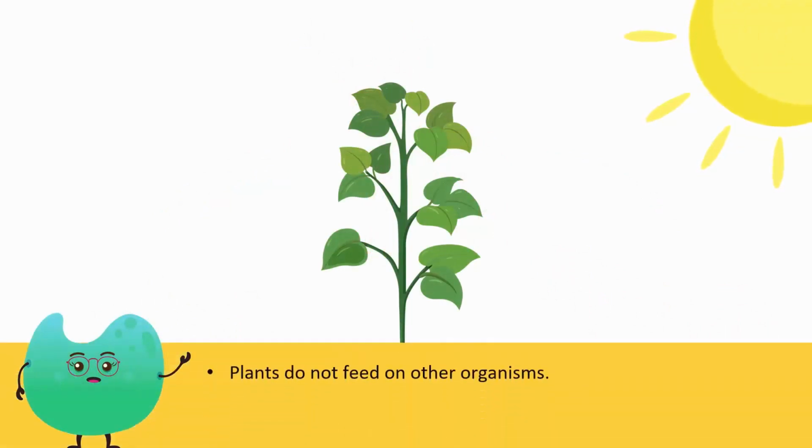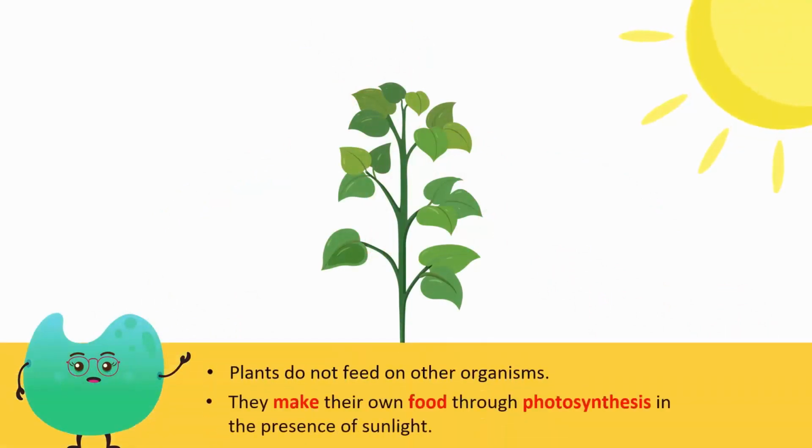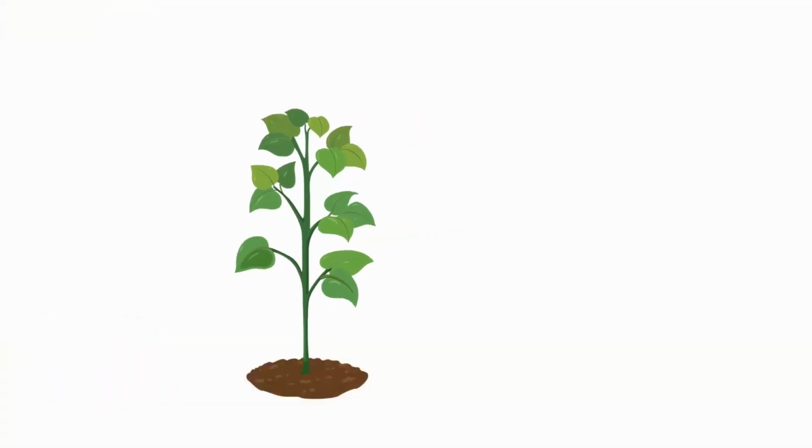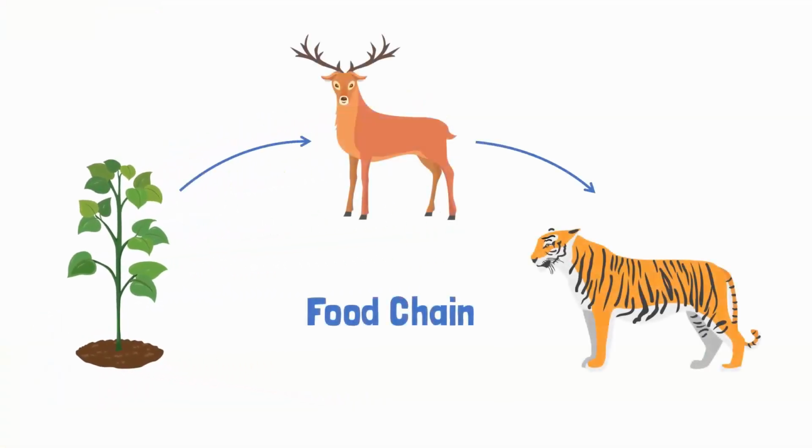Plants do not feed on any organisms. They make their own food through photosynthesis in the presence of sunlight. Therefore, plants are called producers. All living things depend on plants for their food directly or indirectly, as plants are at the beginning of the food chain.